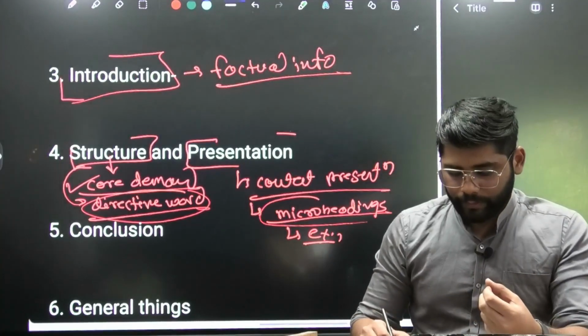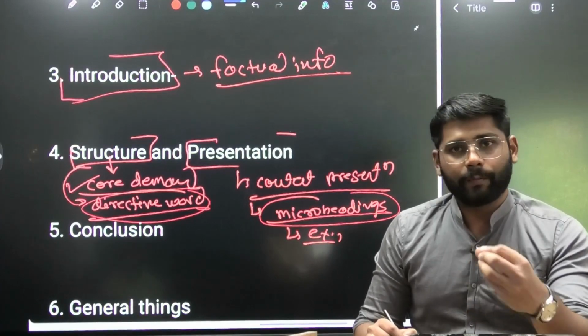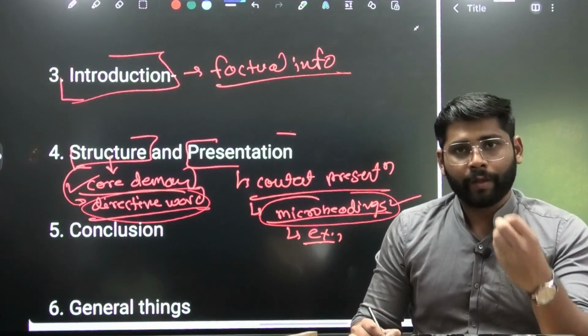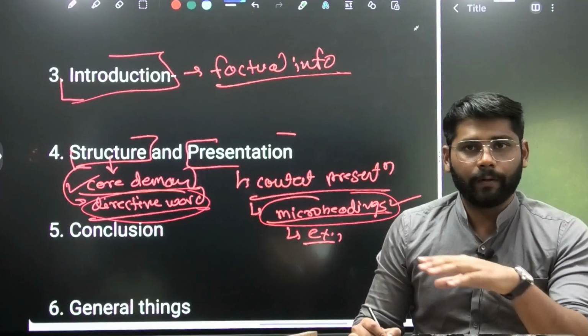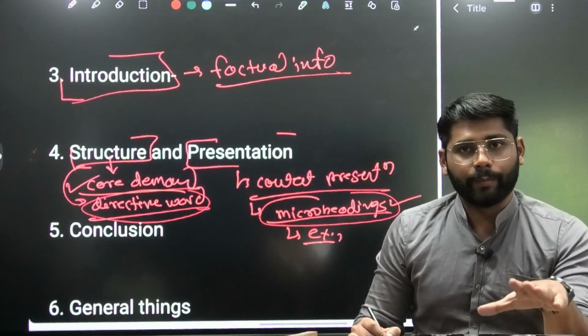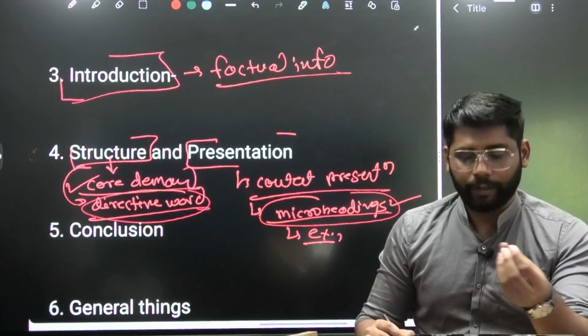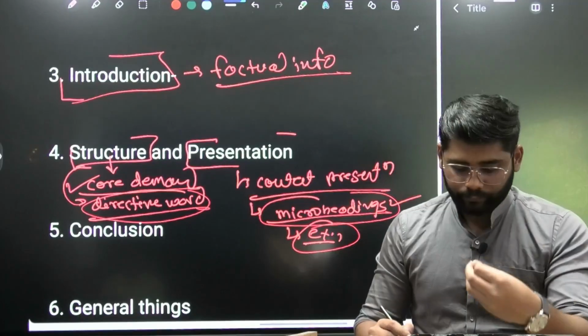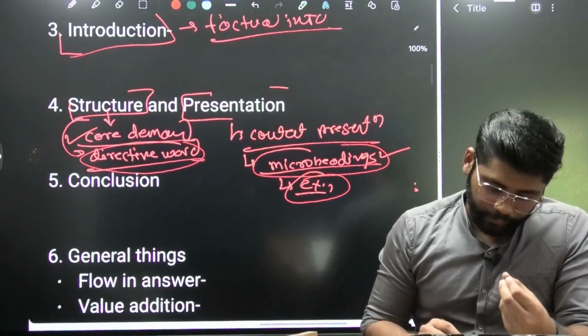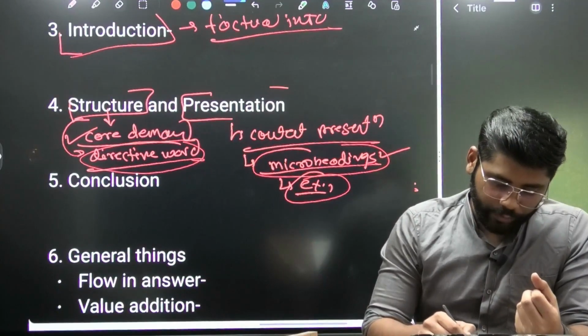So these micro headings with respect to subparts we are going to prepare here only, and these micro headings will be uniform for all the themes, but depending on the context or the theme, we will be changing the example. Okay, then the last part of answer writing is the conclusion.